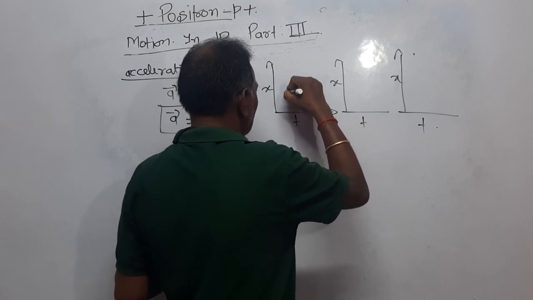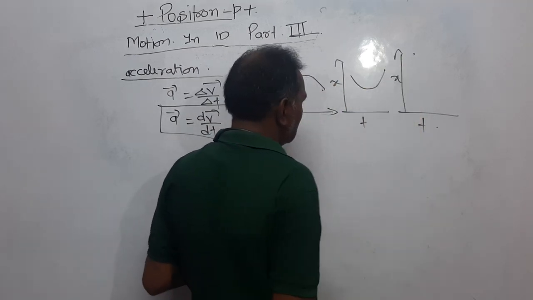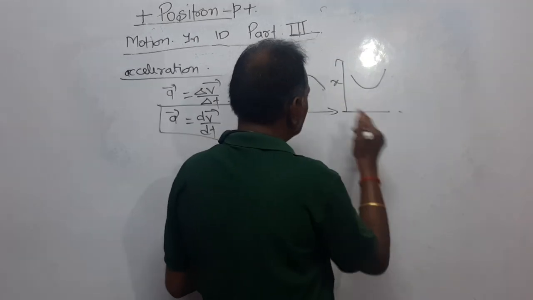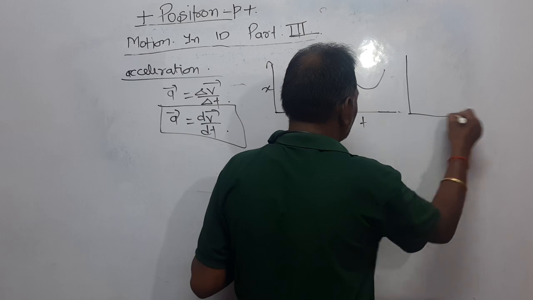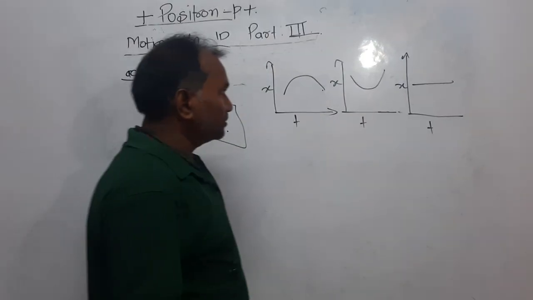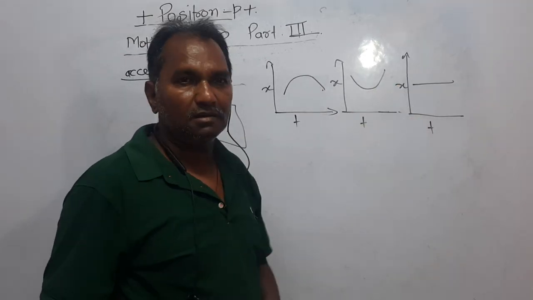Dear students, one graph is like this, another graph is like this. Let's consider only two graphs. One graph is like this, another graph is like this, and the third graph is like this. Now, we have to consider what is the acceleration in all these three, right?